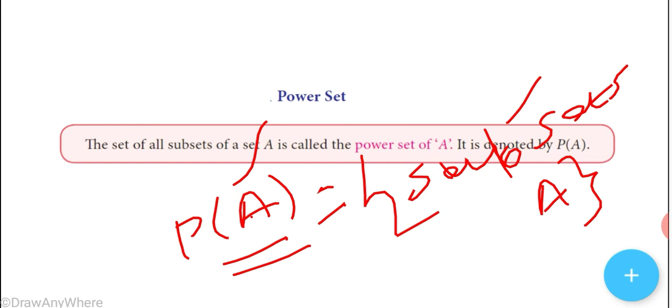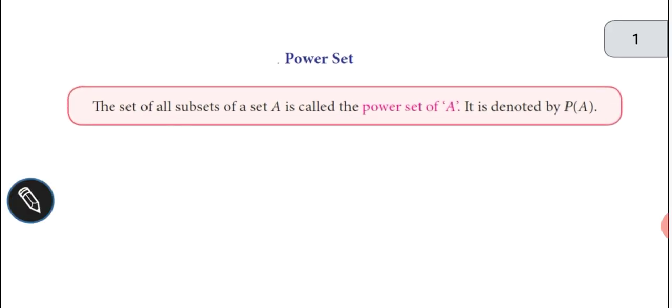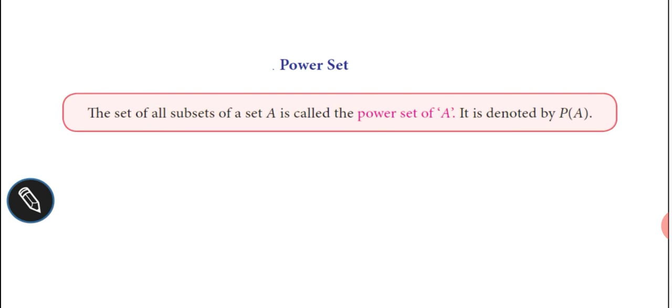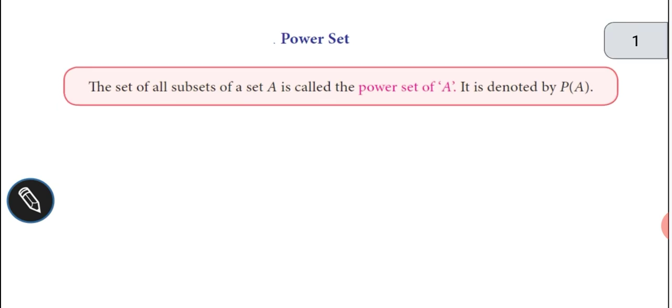So P of A equals the subsets of A within the brace. The set of all the subsets of set capital A is called the power set of capital A. It is denoted by P of A.